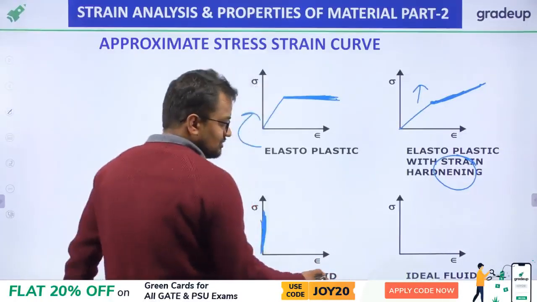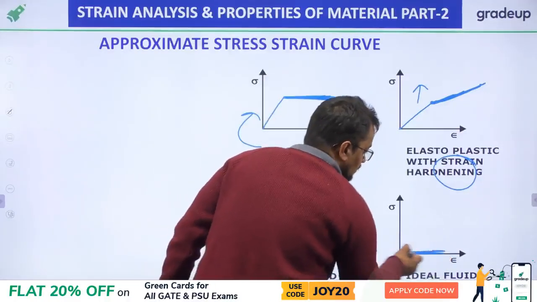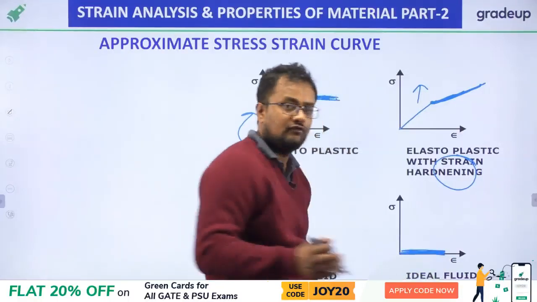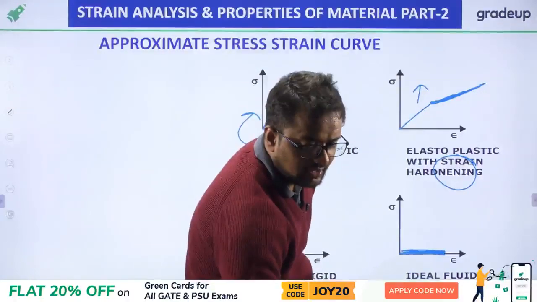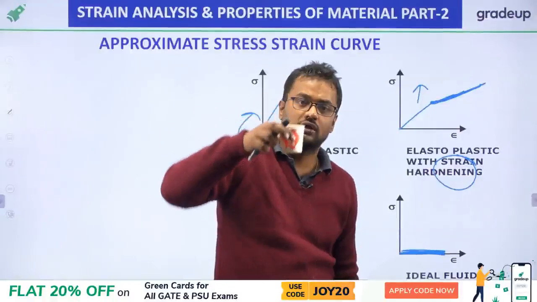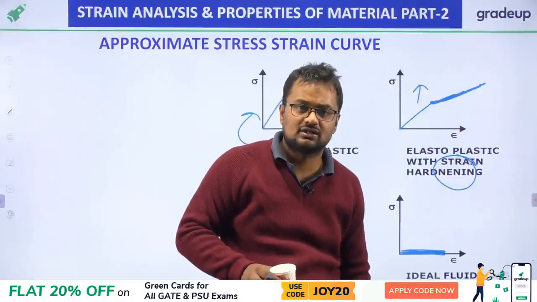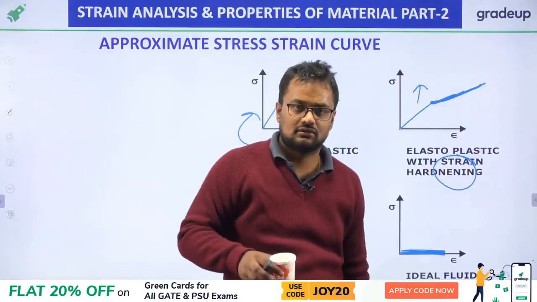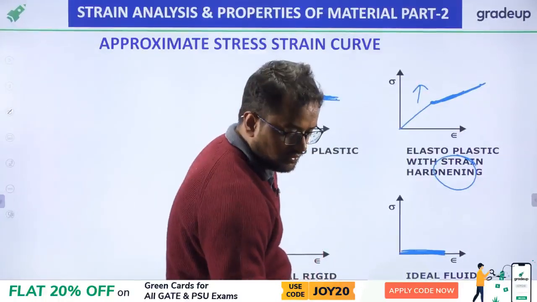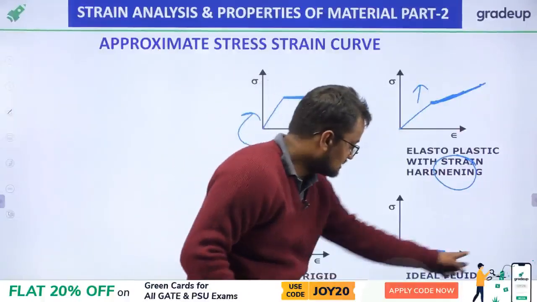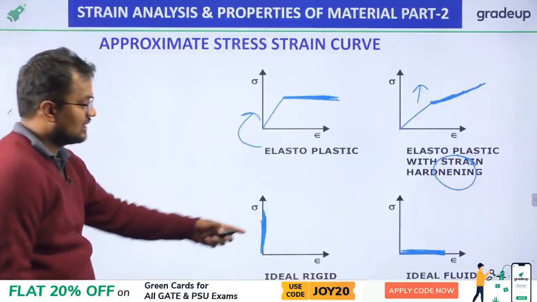Even without much stress, there will be strain. This is fluid. Stress is not required. Without much increase in stress, strain will be there. Fluid graph will be like this.